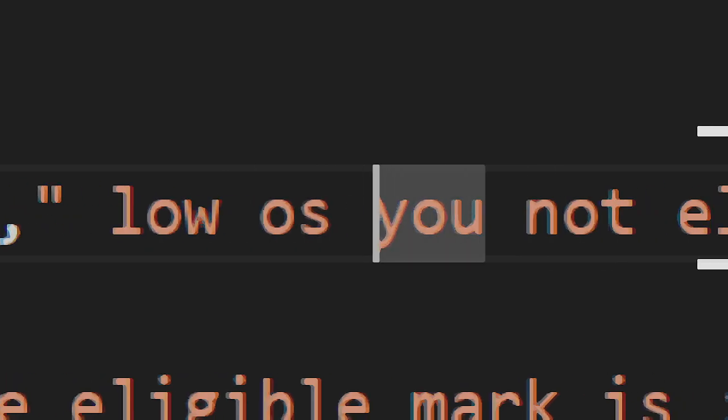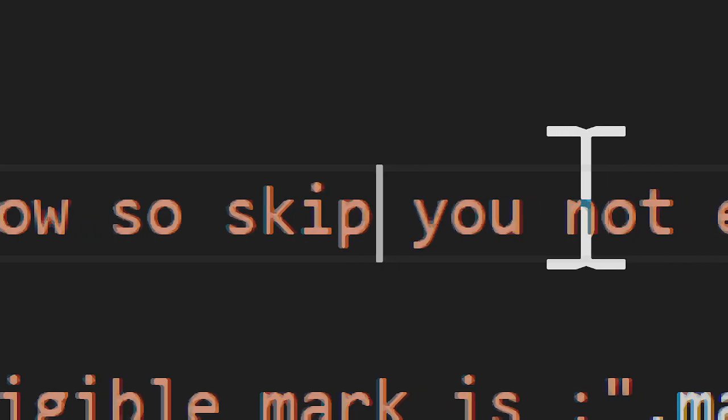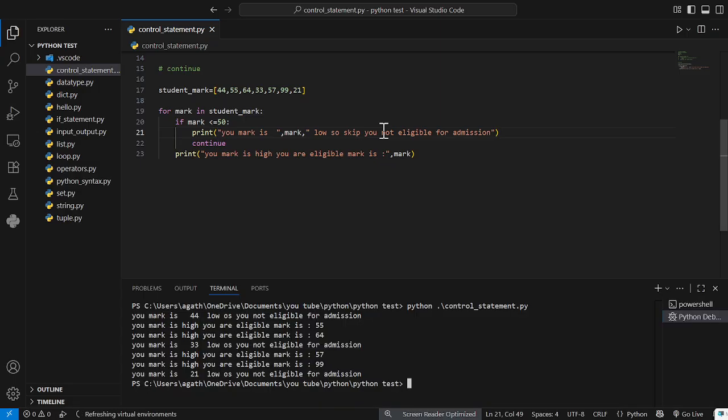Now I add a message saying the mark is low, so skip. In the terminal I clear and run the Python control statement file. Your mark is 44, low, so skip: you are not eligible for admission. Marks 55 and 64 are eligible. Your mark is 33, low, so skip. Mark 57 is eligible. Your mark is 21, low, so skip.